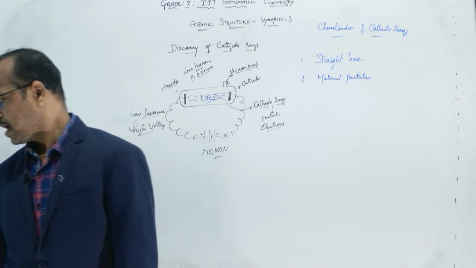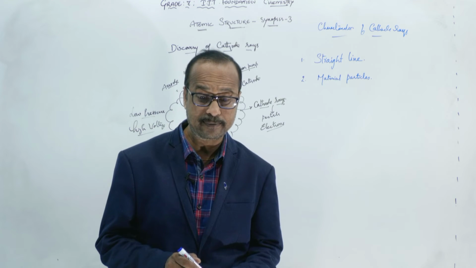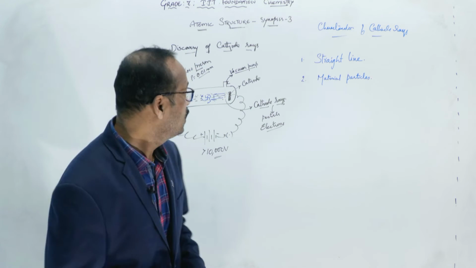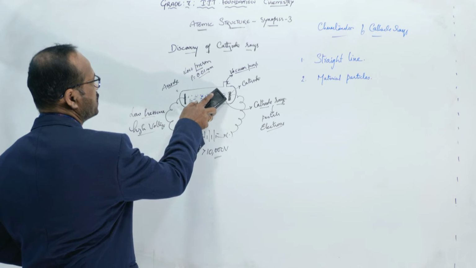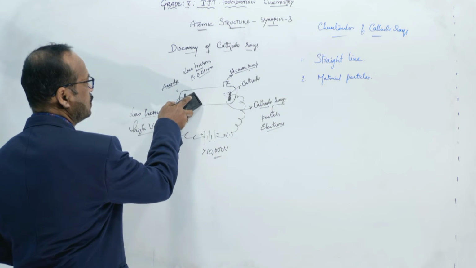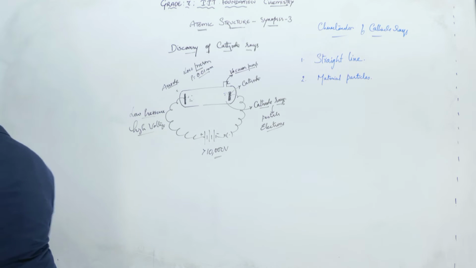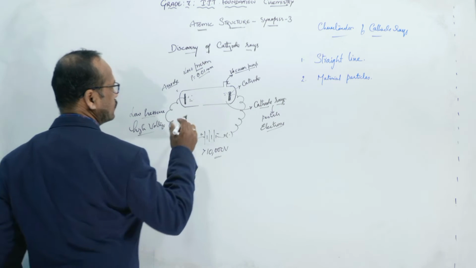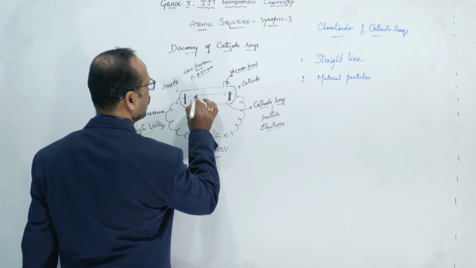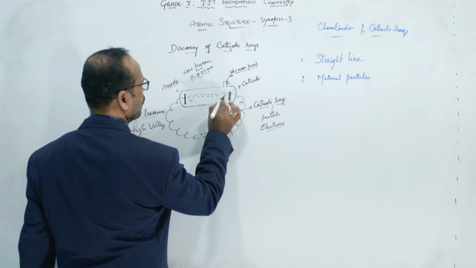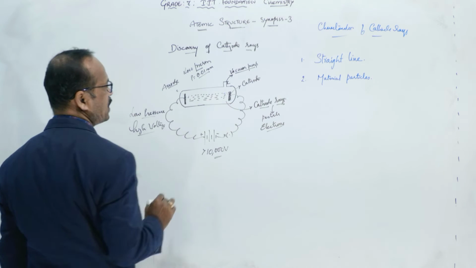Now let's come to the third point: effect of electric field and effect of magnetic field. First, the effect of electric field. Here the rays are passing straight, as we just discussed.